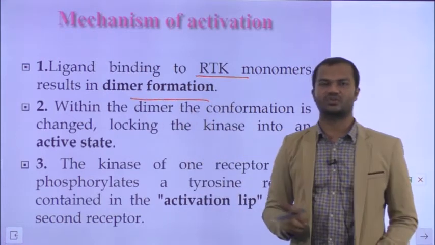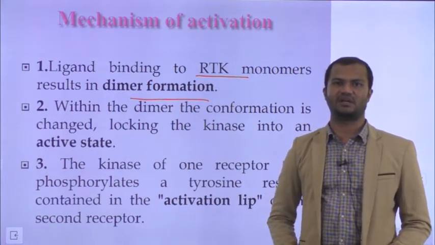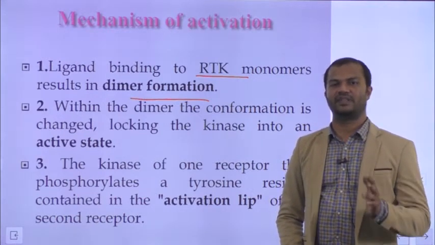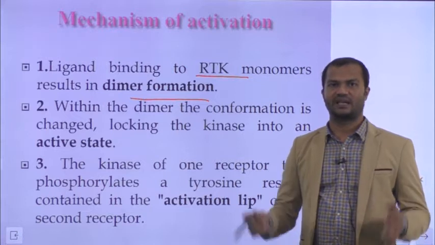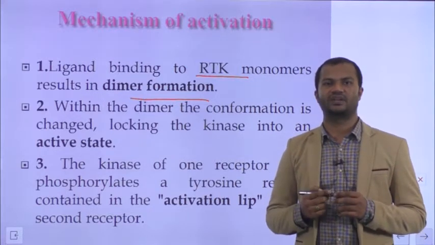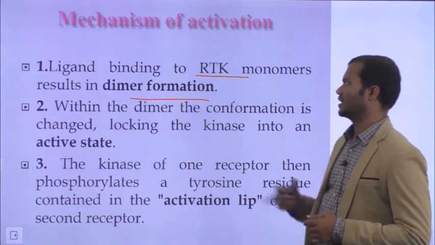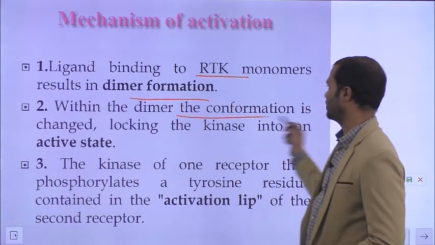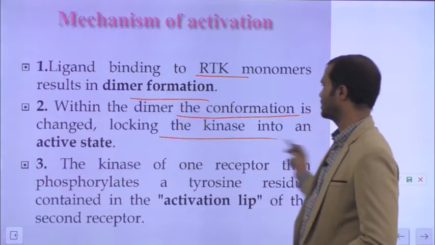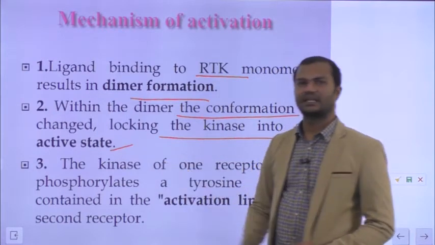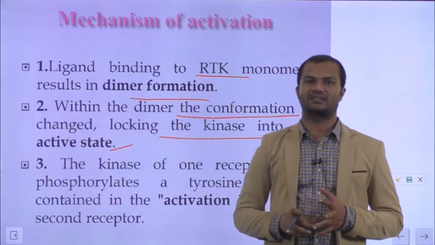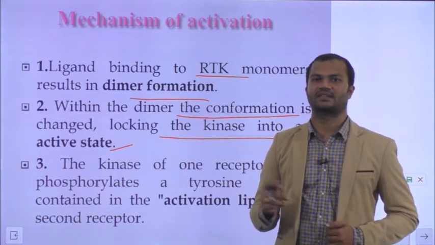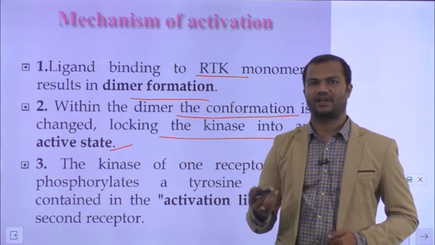So typically, most commonly, all enzyme linked receptors in the normal state will be in the monomer form. When a ligand binds, ligand binding will lead to dimerization. Within the dimer, the conformation is changed, locking the kinase into an active state. So ligand binding and dimerization will change the conformation of the receptor, thereby kinase activity gets activated.